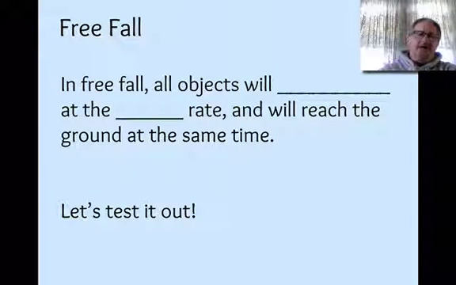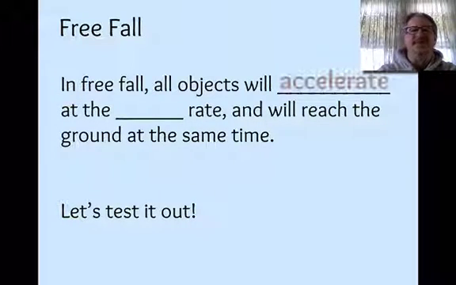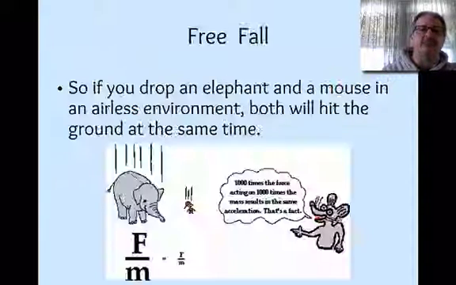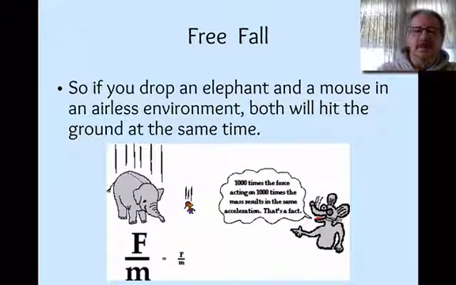In free fall, all the objects will actually accelerate at the same rate, which means they're going to reach the ground at the same time. So you're going to test that out. But before you do, let's think about an elephant being dropped and a mouse being dropped from the same height in an airless environment. What's going to happen is both are going to hit the ground at the same time.